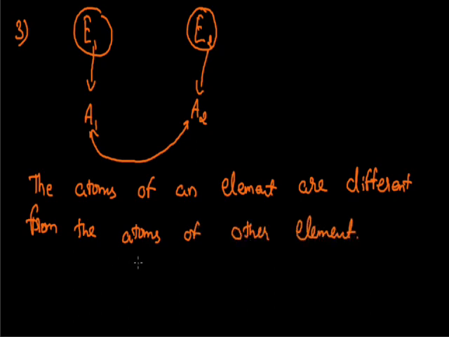For example, if I take the element iron and compare the atoms of iron with the atoms of carbon, then we will not find any similar property between these two atoms, and they will be different in each of their properties according to John Dalton. That's the third postulate of Dalton's atomic theory. Now we will move to the fourth postulate of Dalton's atomic theory, and according to this postulate, the atom can neither be created nor be destroyed.